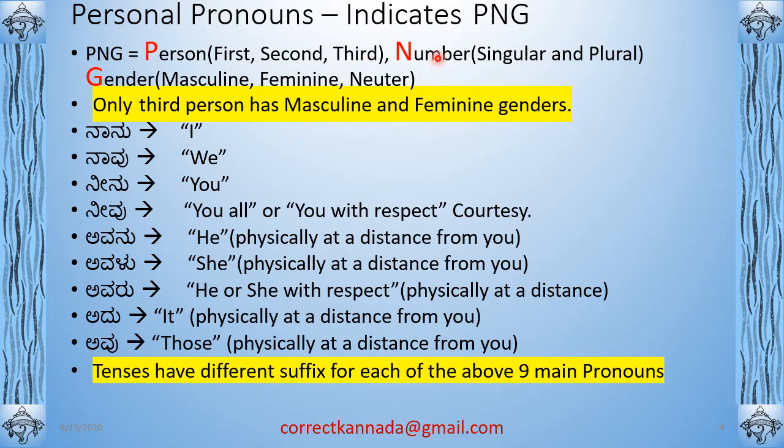Okay, so the personal pronouns indicate PNG, person, number, and gender. Person means whether it's a first person, second person, or third person. Number means singular or plural. Gender is masculine, feminine, or neuter. In Kannada, only the third person has masculine and feminine genders and neuter gender. So third person has masculine, feminine, and neuter. First person and second person do not have any gender.